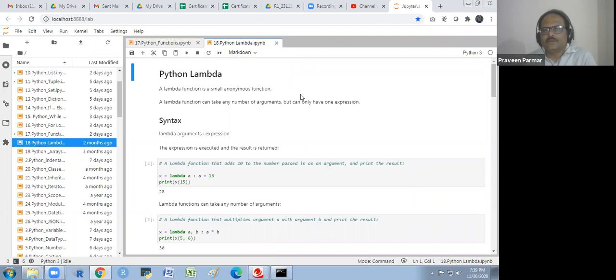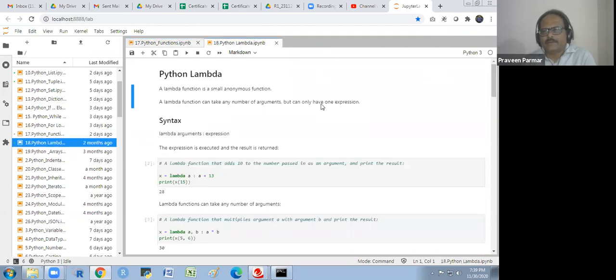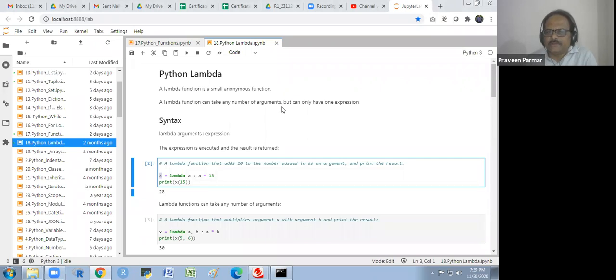It means that we do not give a name to this function, as we were giving names to functions before. Anonymously we can use it anywhere. So we just give an object name instead of the function name, and the lambda function can take any number of arguments, x, y, whatever variables we put inside, but can only have one expression. We have only one expression in each lambda function.